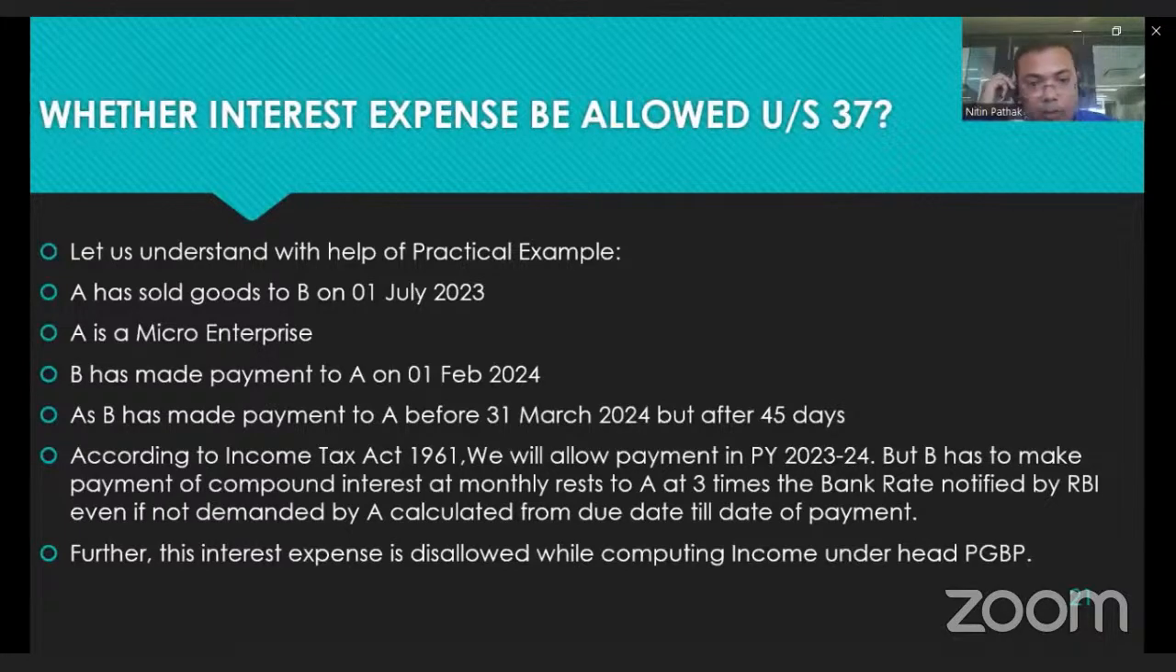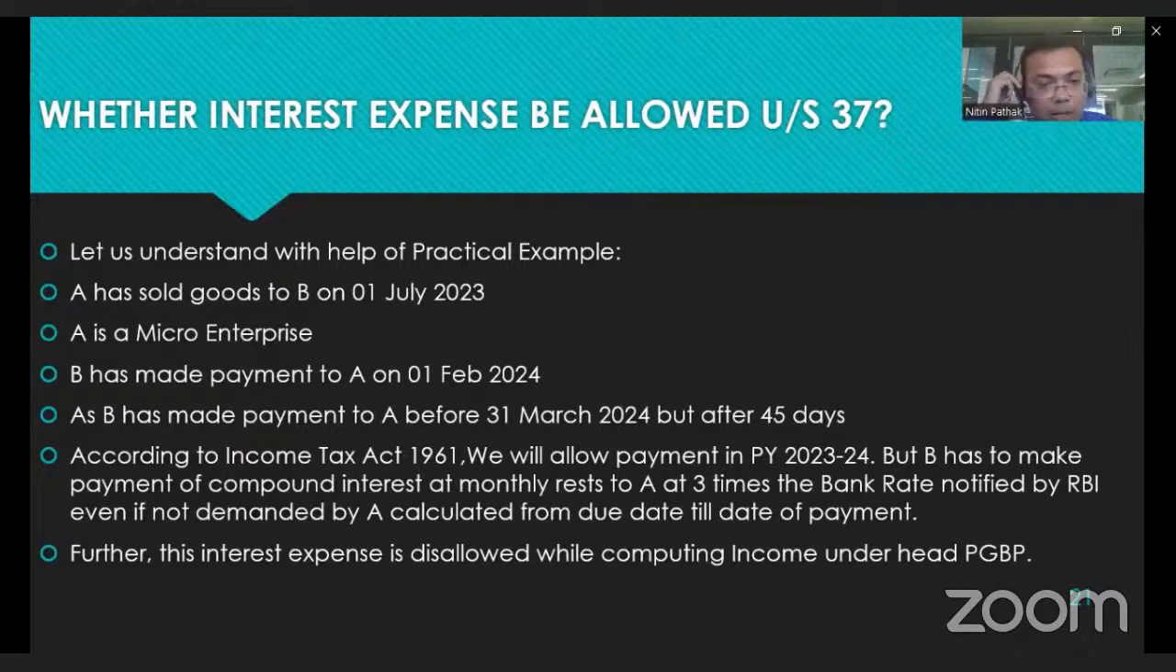According to the Income Tax Act, we will allow the payment in 23-24, but B has to make payment of compound interest at monthly rate at 3 times the bank rate of RBI, even if not demanded by A, calculated from the due date till the date of payment. Further, the interest expense is disallowed when computing the income under the head PGBP.